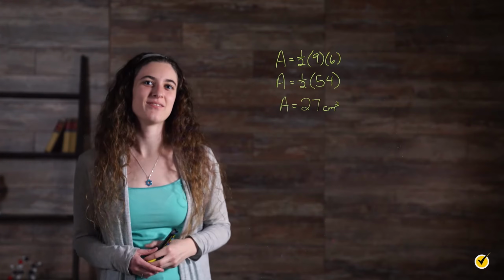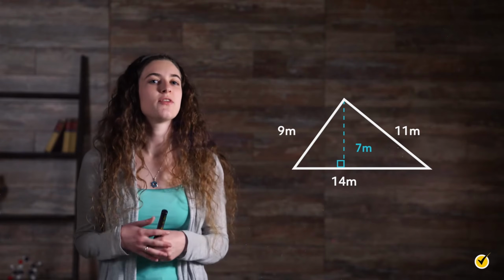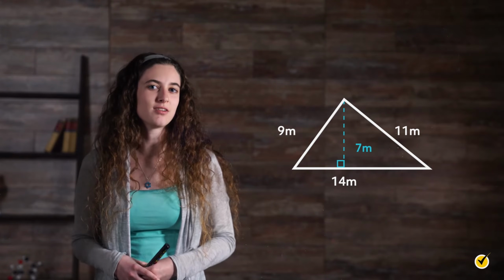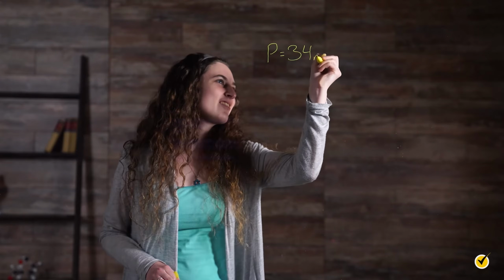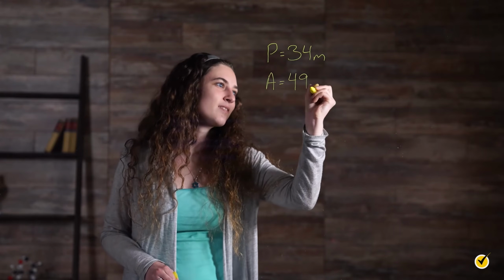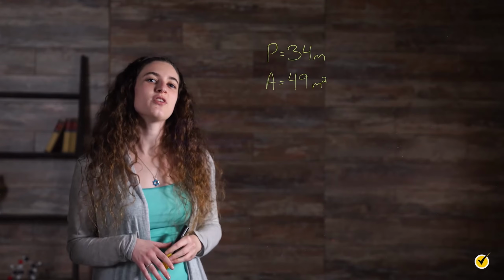That's all there is to it. Here's one more for you to solve on your own. Try pausing this video and then finding the perimeter and area of this triangle. Think you got it? The perimeter is 34 meters and the area is 49 meters squared.